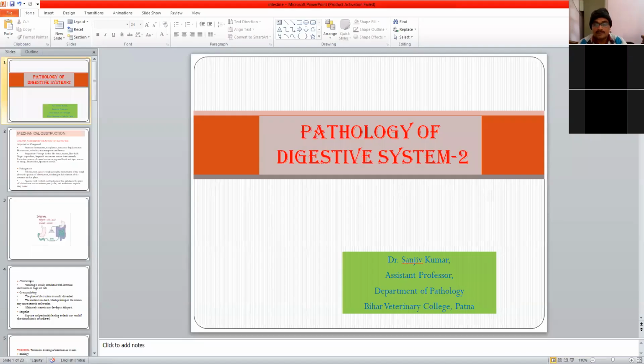So if you remember, in the last class we were talking about the pathology of the digestive system, part 1, in which we covered the pathology of the oral cavity, esophagus, and stomach. Today I will try to cover the pathology of the intestine particularly.